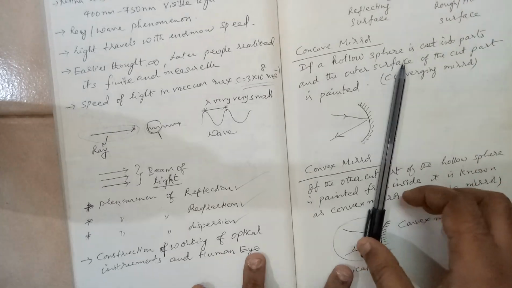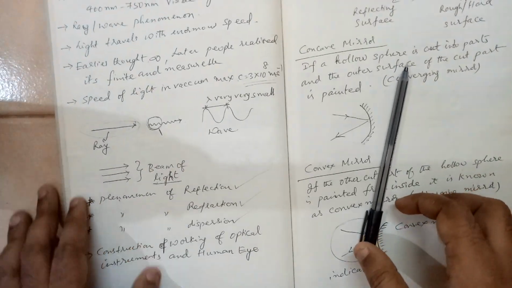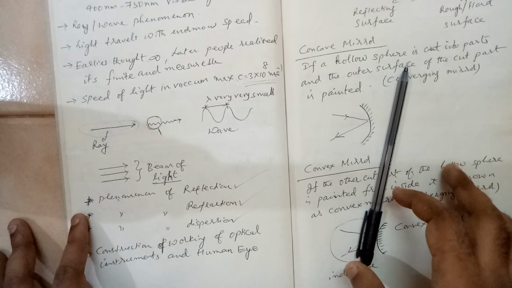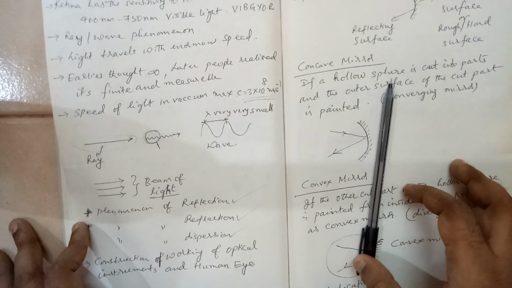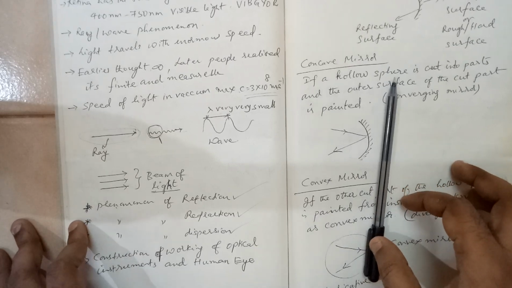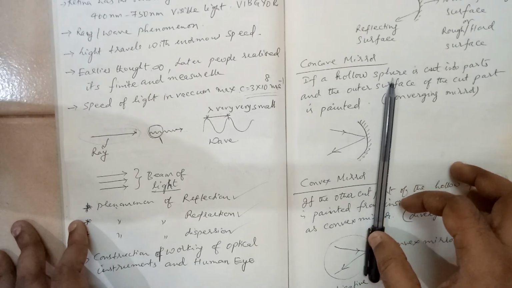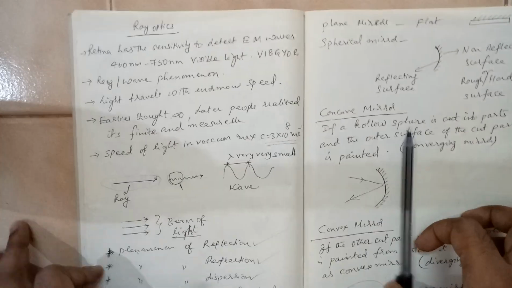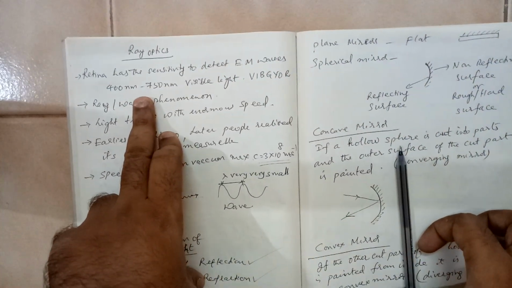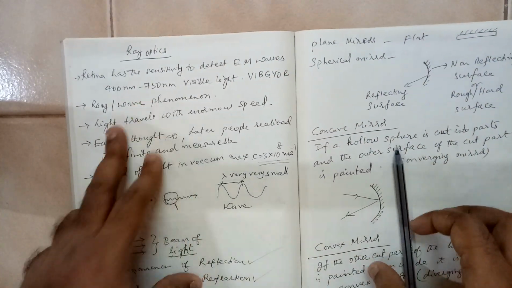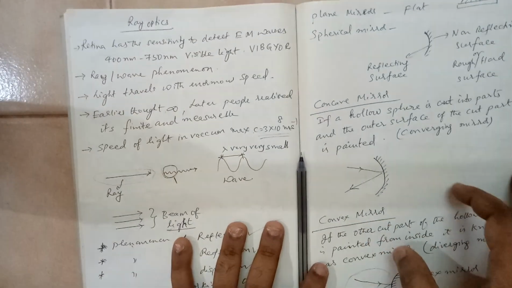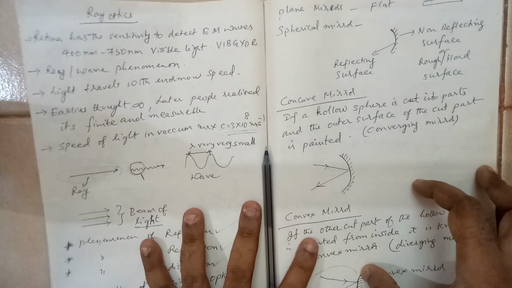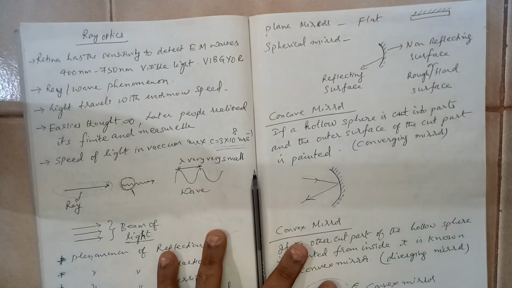So we will be focusing upon the construction and working of optical instruments and a little bit about the human eye. The human retina is doing wonders. You see the wonder of the human eye: had this not been possible, we wouldn't have been able to see the world, the beautiful world.